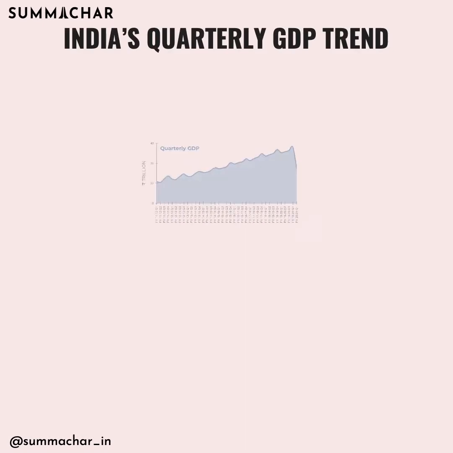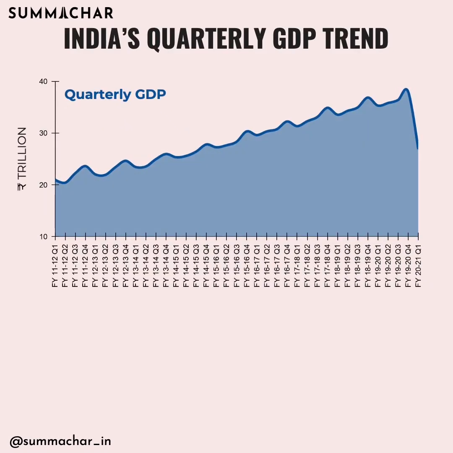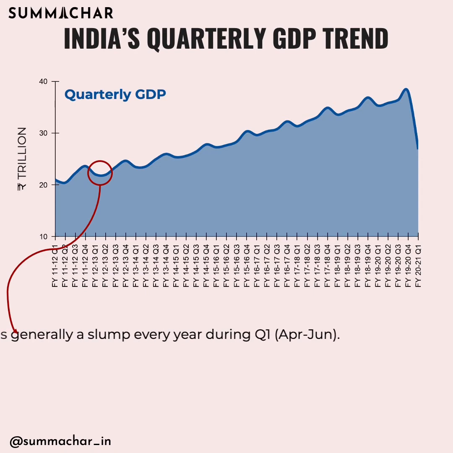Looking at the absolute quarterly GDP of India over the last decade shows some interesting trends. Although there is a seasonal volatility, as seen in the ripples on the curve, the annual trend is of growth. The curve moves upwards at a steady pace. There's generally a slump every year during Q1, April to June.